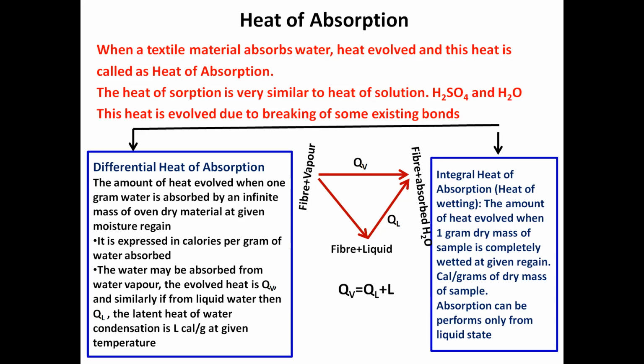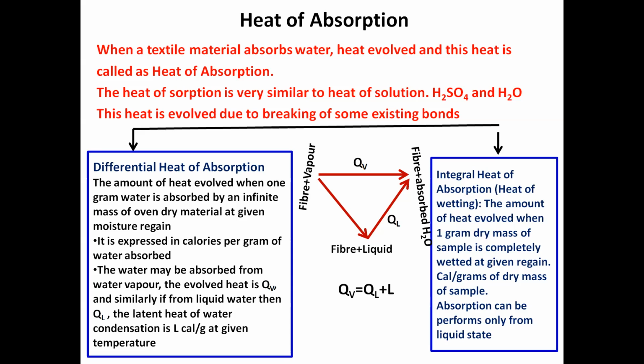The definition of integral heat of absorption: the amount of heat evolved when 1 gram dry mass of sample is completely wetted at given regain. In both definitions, one thing is clear. I'm again and again saying at given regain. Why? Why is this regain important?